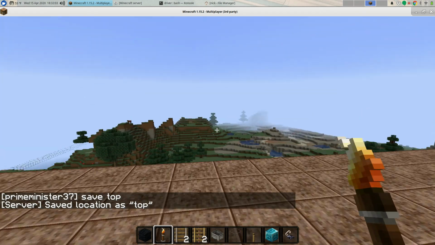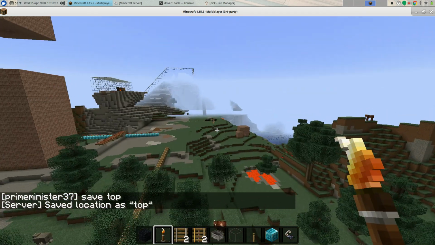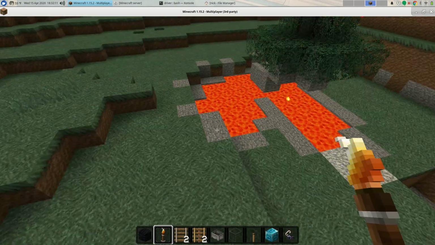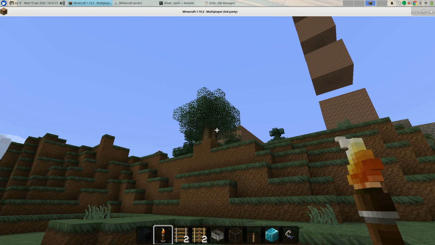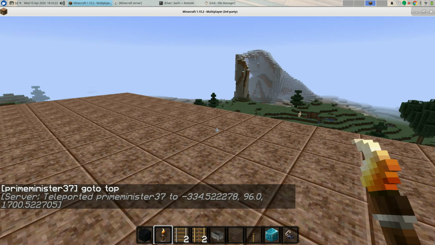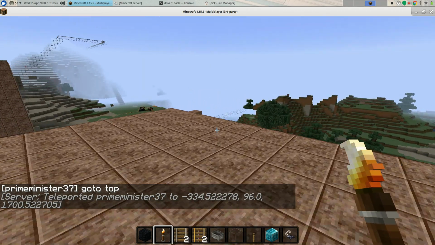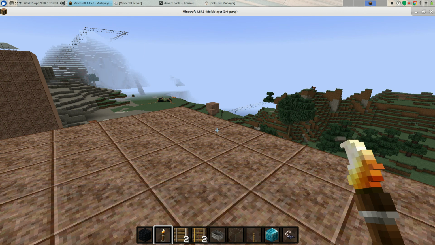Okay, so now I can go somewhere else in my world. Let's go over here by some lava, because lava is always nice. Alright, and I'm hanging out here, and I'm like, whoa, there's lava. I wish I was on top of that big cube over there. So I can send a message which says go to top, and bang, back on the top, right, where I saved that. So I have the ability to do unlimited saves of locations and then get back to them by saying go to.